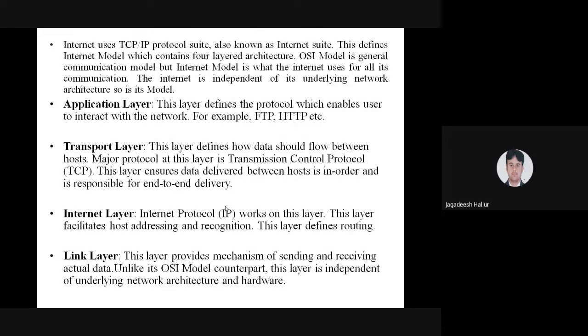Addressing is nothing but allowing the particular addressed PCs to access the network. And routing: which path we have to send that particular data on has to be recognized and identified. That is routing.